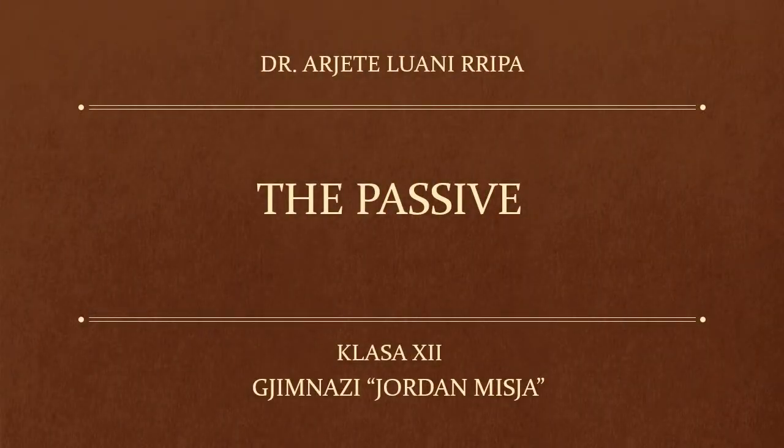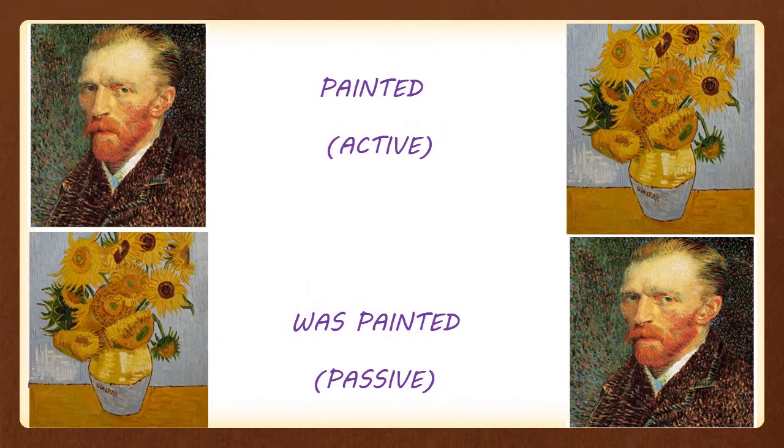Hello, today I'm going to explain the passive. Let's start with an active and a passive sentence. The first one is "Van Gogh painted some flowers," and that's the active sentence. The second one is "Some flowers was painted by Van Gogh," and that's the passive sentence.